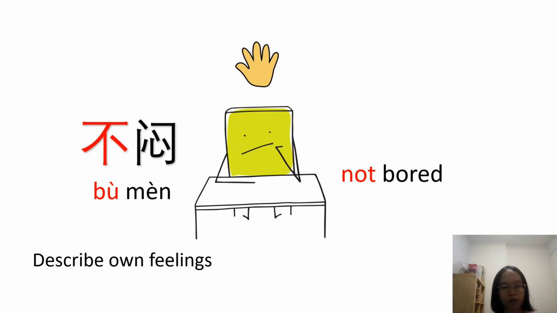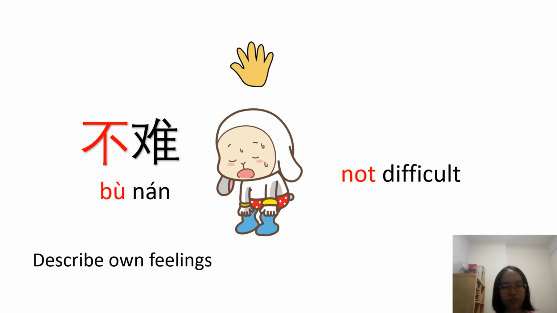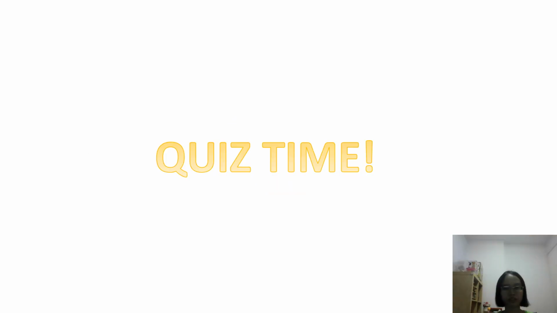Instead of 好闷, so bored, when you add 不, it becomes 不闷, which means not bored. Instead of 好难, so difficult, when you add 不, it becomes 不难, which means not difficult. Now is quiz time. For the first question, what do you say if the sofa is not soft?